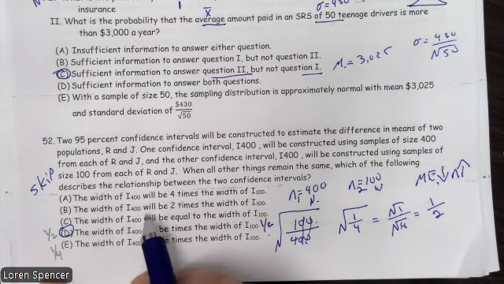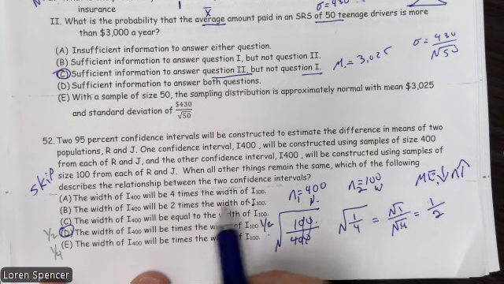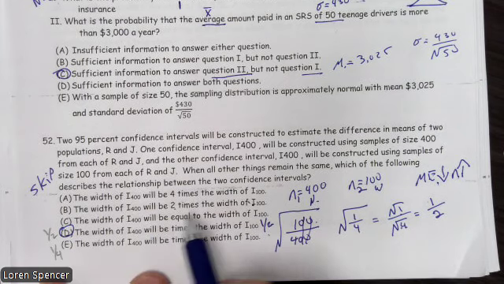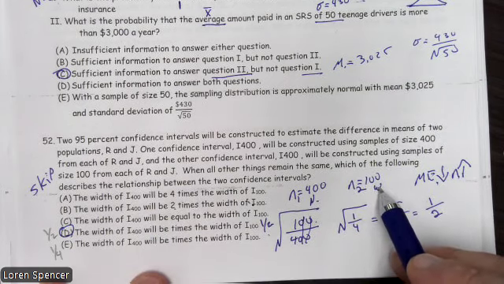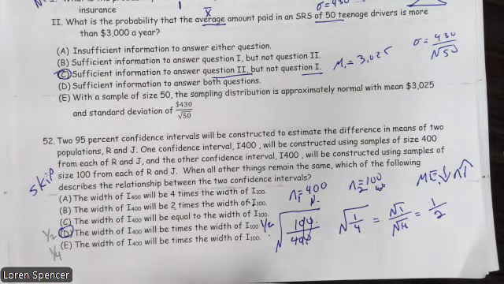It's 1/2. The interval 100 is twice the width of interval 400 because this is wider. It's twice as wide. Okay. That answers question number 52. Number 53.